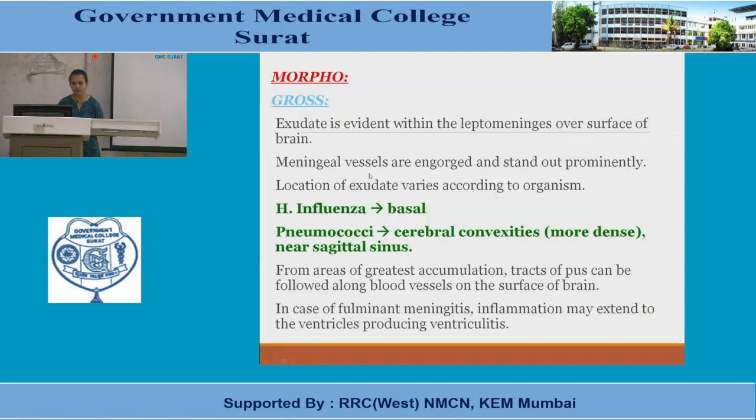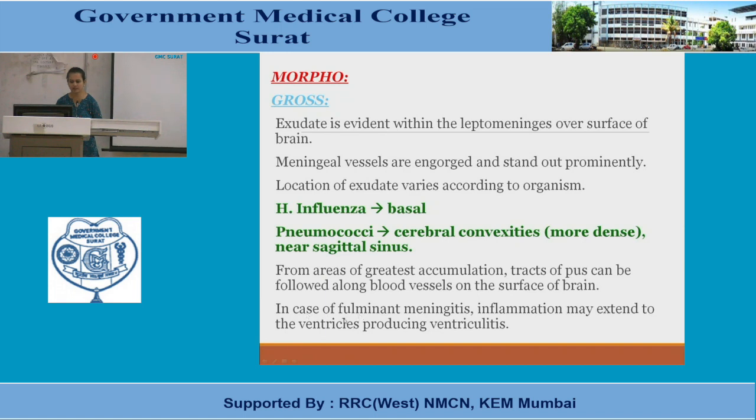Meningeal vessels are dilated, engorged, and they stand out prominently. Location of the exudate varies according to the organism. For H. influenzae, it is basal. For pneumococci, the cerebral convexity is more densely involved, near the sagittal sinus. These are the areas which are involved by pneumococci. From areas of greatest accumulation, tracks of pus can be followed along the blood vessels on the surface of the brain. So there can be pus tracks.